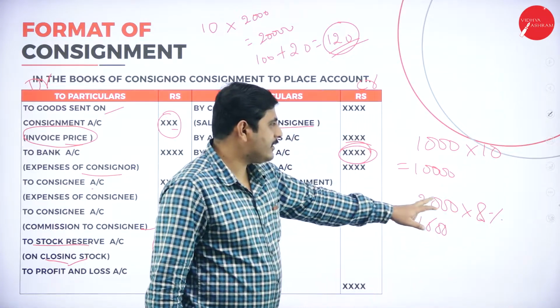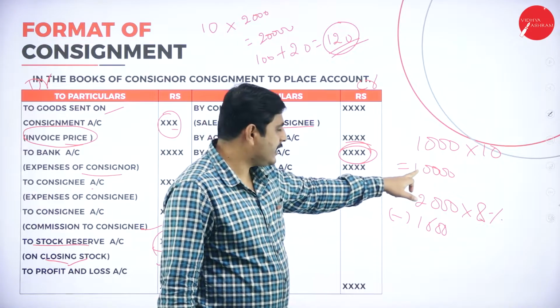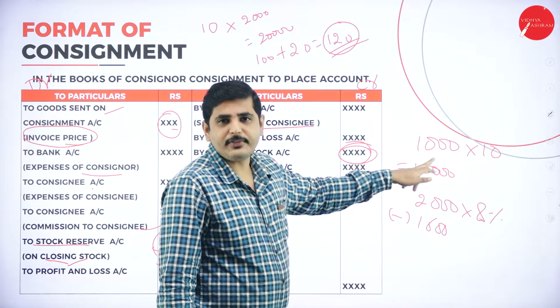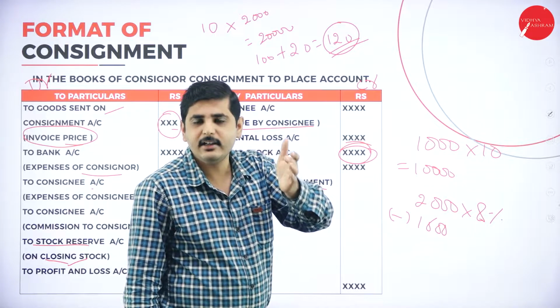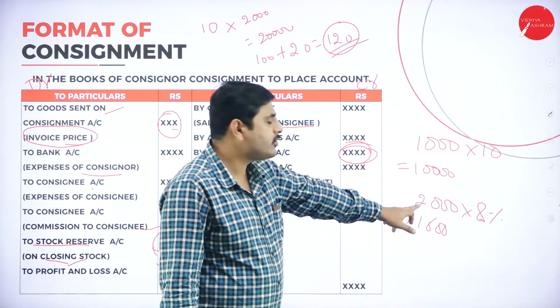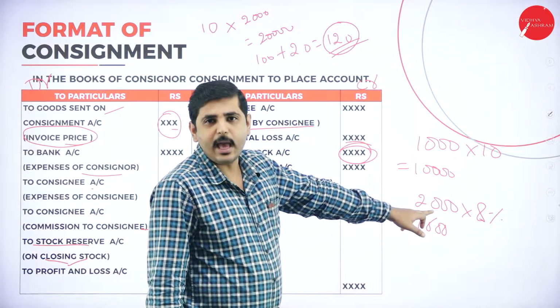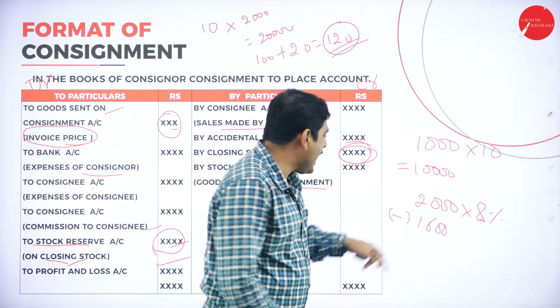Our actual loss is this: the total goods we sent is 10,000 rupees. Because of the accident, 2,000 rupees worth of goods were damaged. But insurance, this is the accidental loss.